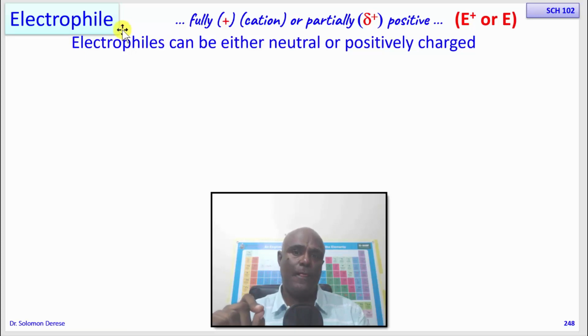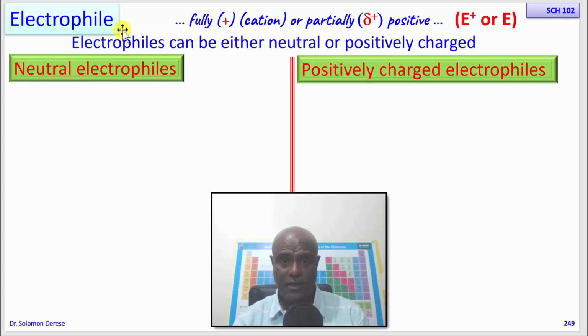In order for it to be partially positive, the atom to which it is connected must be partially negative. So the partially positive and the partially negative cancel out each other, and at the end of the day, the molecule becomes neutral. So we have two groups of electrophiles, neutral electrophiles and positively charged electrophiles. Let's look at each of them, the categories that exist in them, so that you can identify an electrophile very easily. Let's first look at the neutral electrophiles.